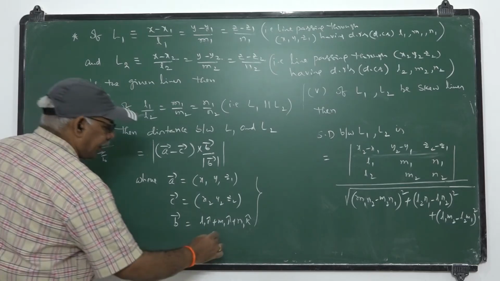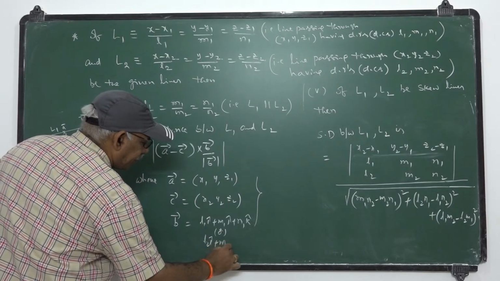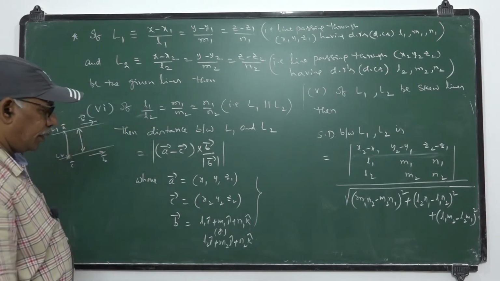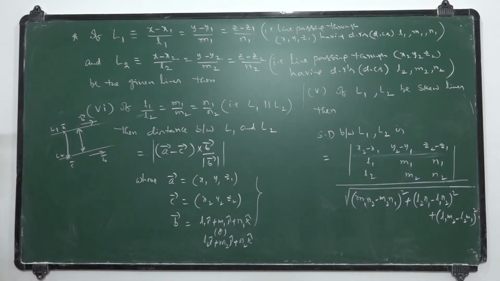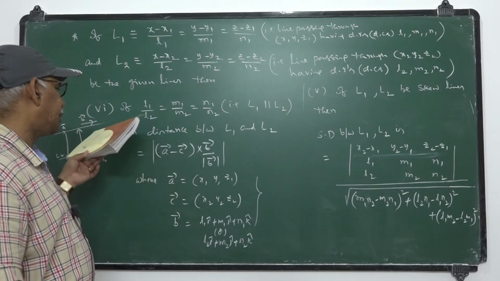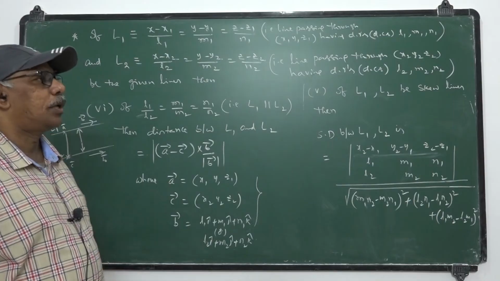Or you can take it as L2 i plus M2 j plus N2 k, since these two are the same. These are not skew lines, they are parallel lines. Once they are parallel, the distance between the parallel lines is A bar minus C bar cross B bar by modulus of B bar.